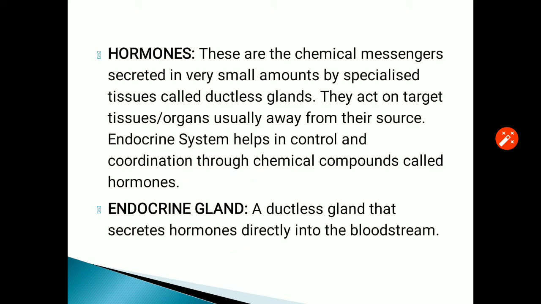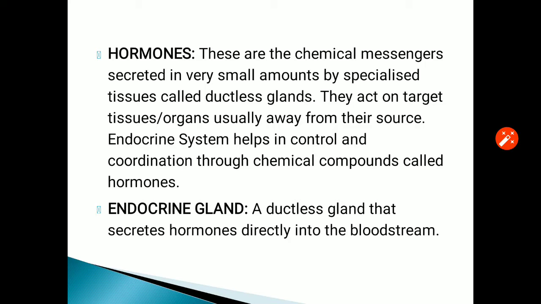Now about the hormones. Hormones, as we have already discussed, are the secretion of the endocrine glands, and these are chemical messengers. They are secreted in very small amounts by specialized tissue called ductless gland. They act on the target tissues or organs, usually away from their source.